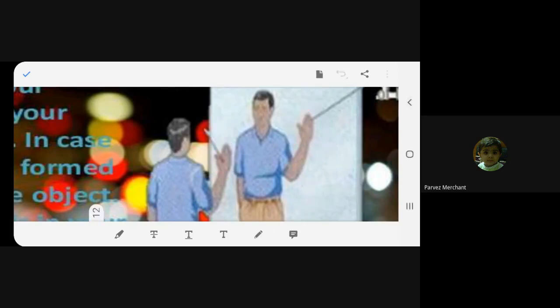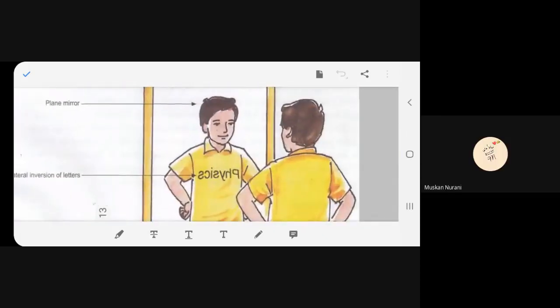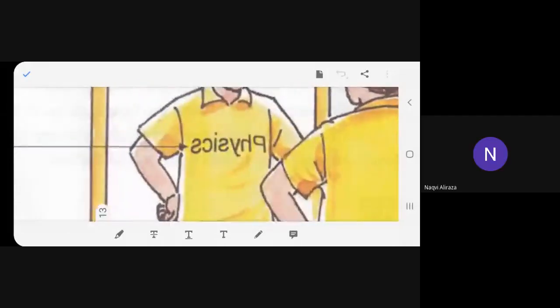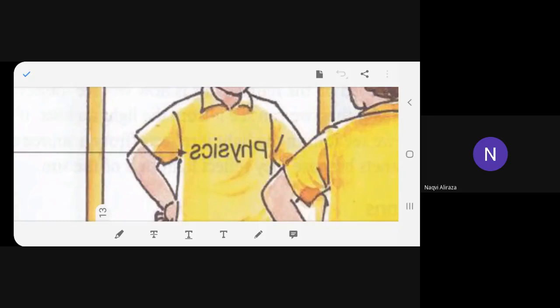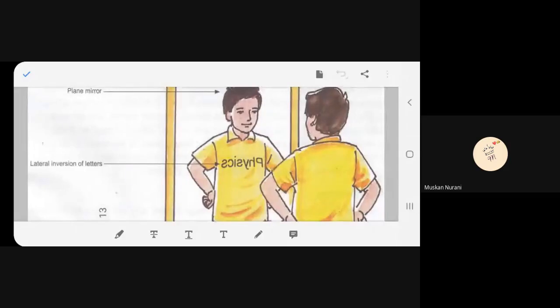Any problem regarding this topic, beta? Lateral inversion? No, ma'am. Same thing. Now, certain alphabets are written on your t-shirt. So, what happens? It looks like this. This is called again lateral inversion. You understood? Yes, ma'am. So, these are the lateral inversion of letters.